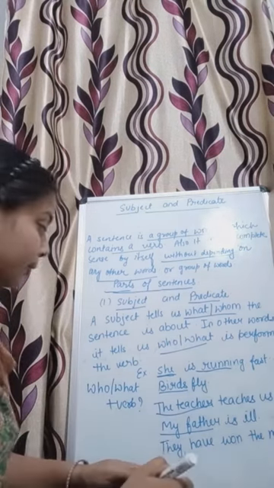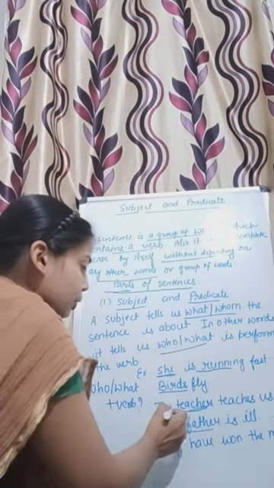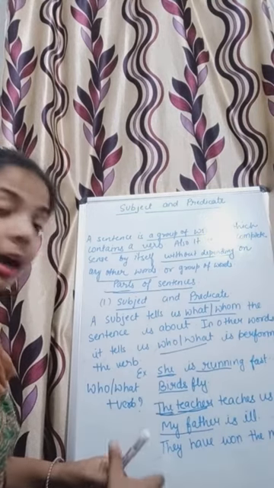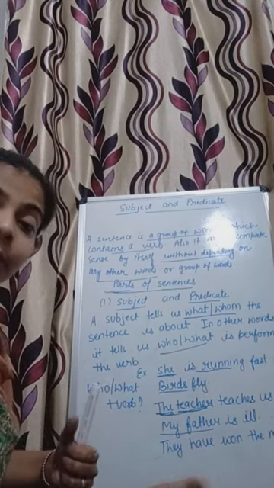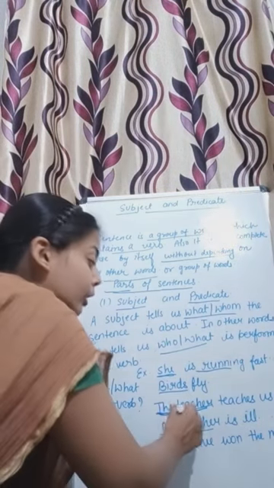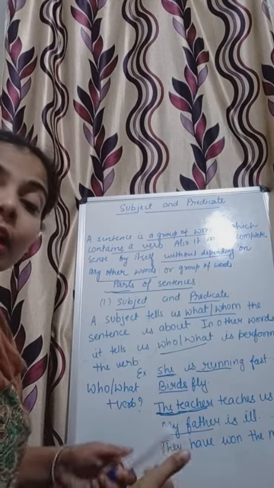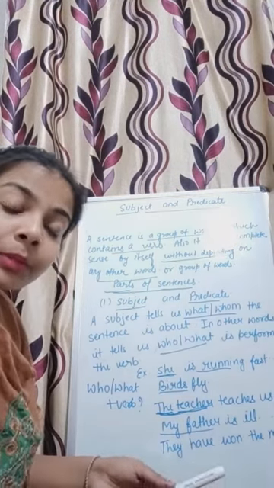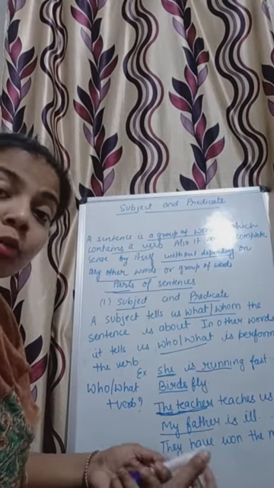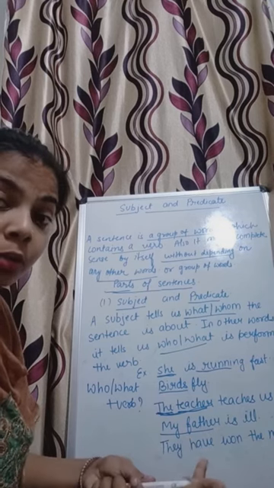One thing that you have to notice here is that teacher is a noun, and before that an article, the, is used, and this article is modifying the noun. It means it is also part of the subject. Take another example. If I say a coconut has fallen, what has fallen? A coconut has fallen. So a coconut will be the subject. Why a coconut?